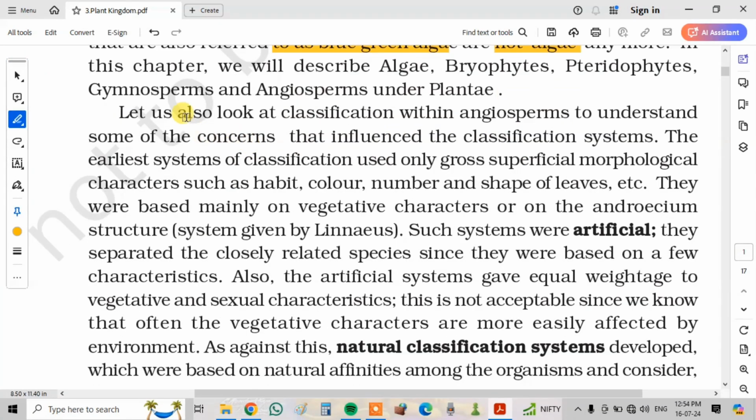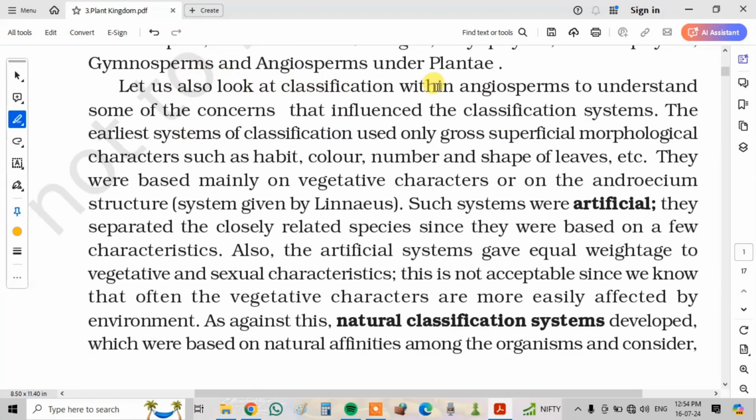Let us also look at classification within angiosperms to understand some of the concerns that influenced the classification systems. The earlier systems of classification used only gross superficial morphological characters such as habit, color, number and shape of leaves, etc. They were based mainly on vegetative characters or on the androecium structure, a system given by Linnaeus.